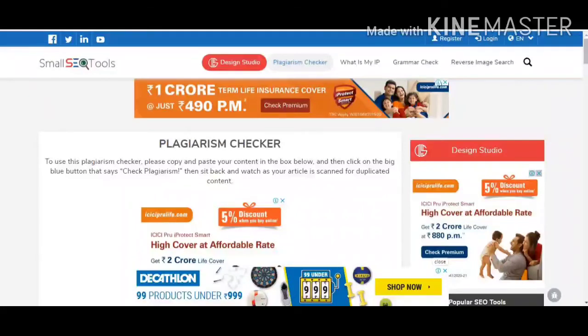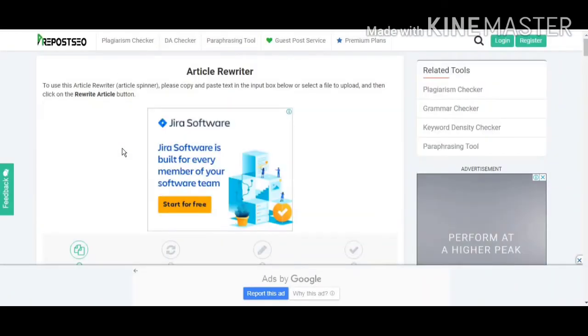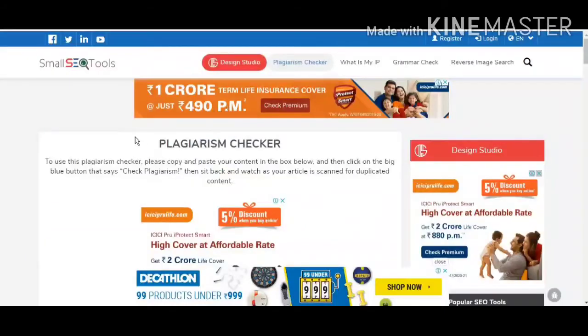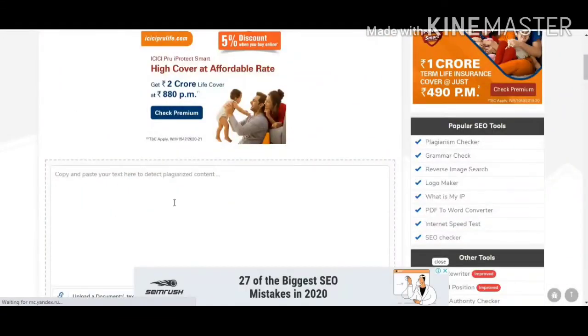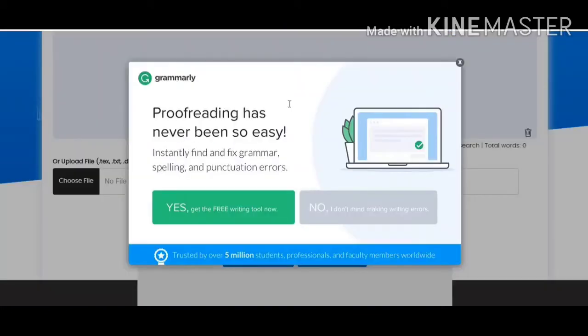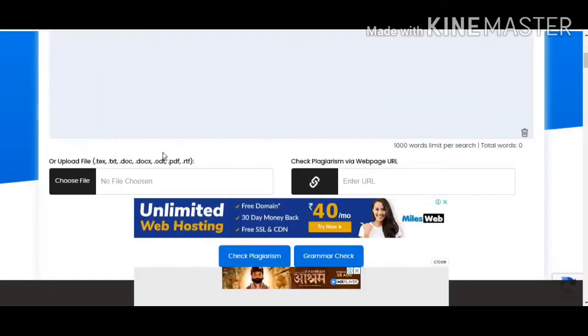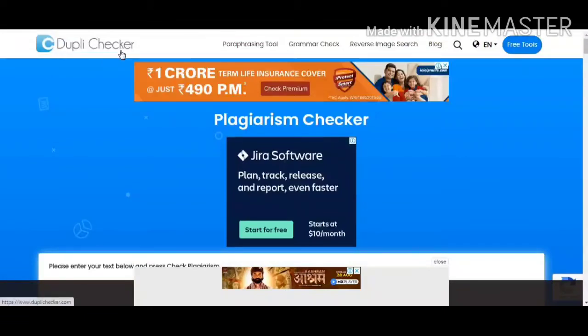First one is one that will help us really to generate a unique article, that is Pre-Post SEO tool, okay. And the second one, it could be a plagiarism checker. It could be any plagiarism checker, just like Small SEO Tools over here. It also has a good plagiarism checker, so I'm using it right now. Or I can use another one, like this one. So this one is Dupli Checker, okay. So you can also use Dupli Checker.